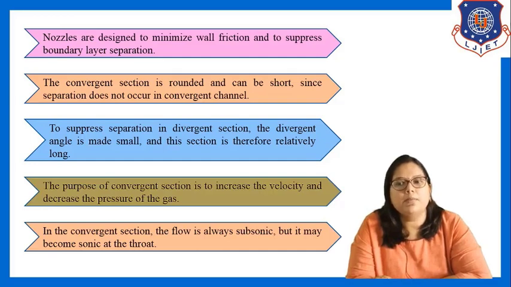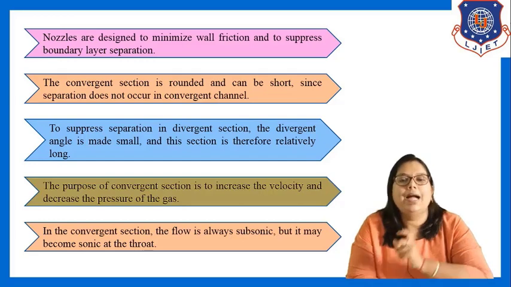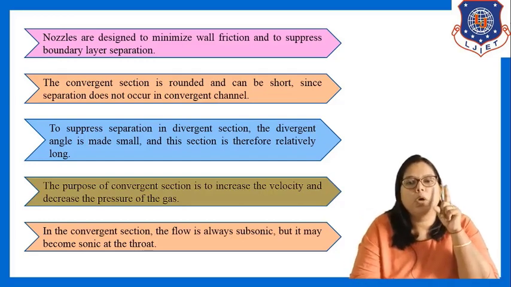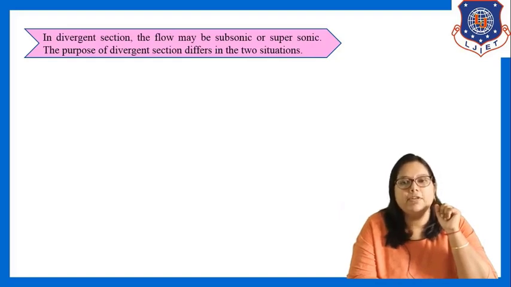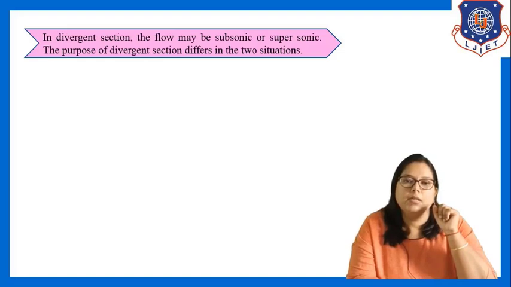But it may become sonic at the throat, that means at the throat the Mach number is unity. In the divergent section, the flow may be either subsonic or supersonic, that means Mach number is less than 1 or greater than 1.